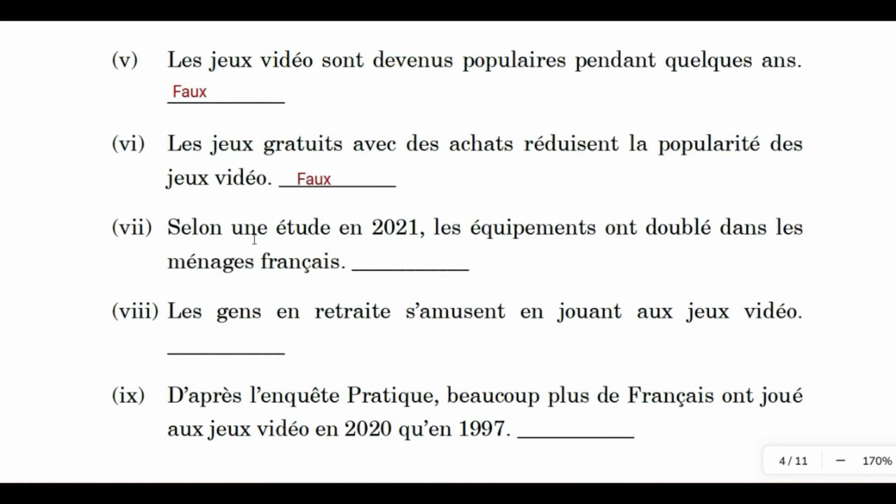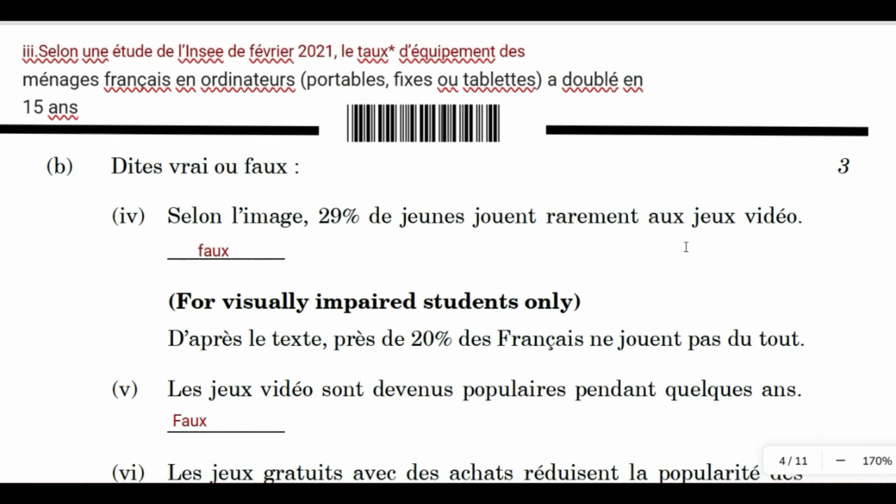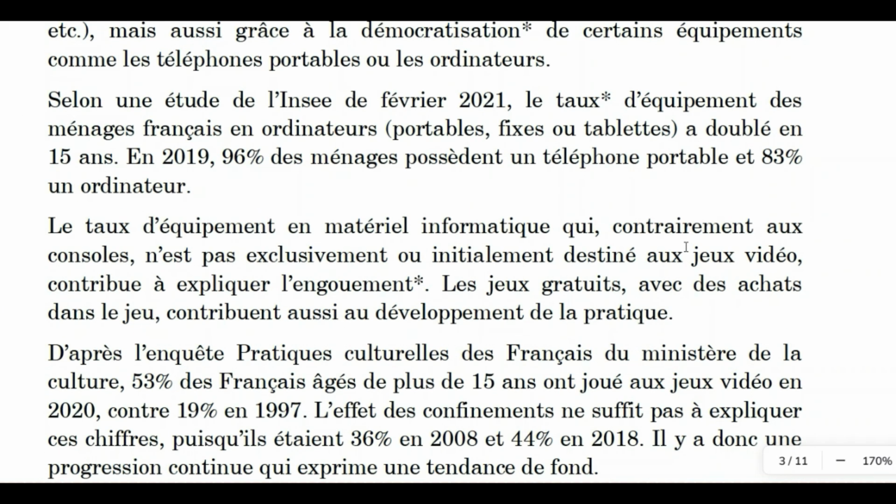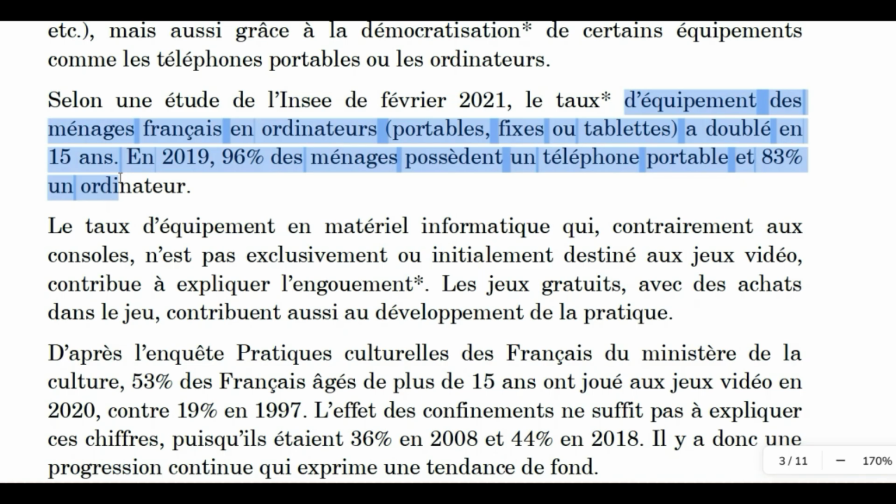Next question. According to a study, in 2021, the equipment has doubled in French households. True or false? The equipment has doubled in the households in France. Is it true or false? Let us check in the text. So, according to the INSEE study from February 2021, the computer equipment of French households has doubled in 15 years. So, the answer is true.